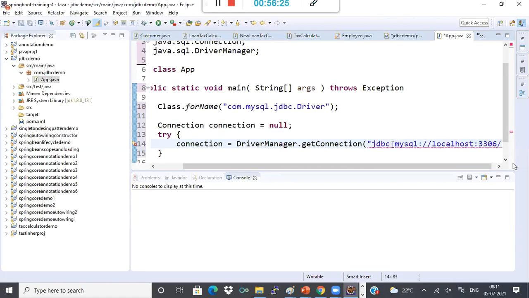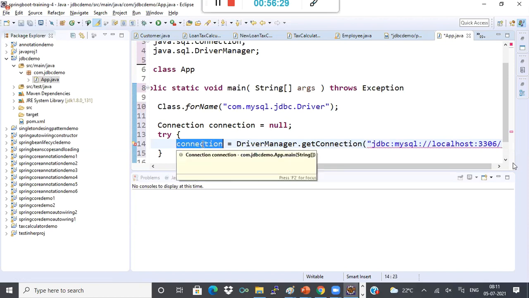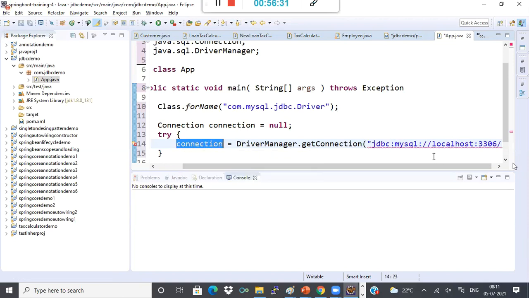Why are we specifying all these details in the connection object? Because your application should know the address of the database, right? To where it has to connect. So that address I'm specifying here, okay?